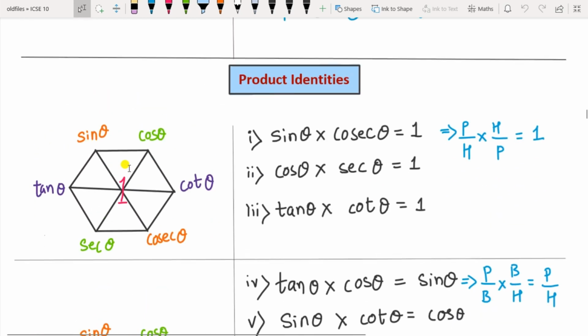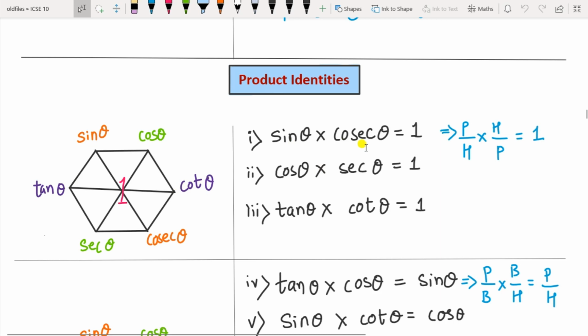Then comes the product identity. So again draw a regular hexagon, write 1 at the center here. So the product identity means multiplication here. The functions which are at either end of this diagonal, that is sin into cosec, its product is equal to 1 here. So sin into cosec equal to 1, cos into sec equal to 1, tan into cot equal to 1. I have shown with the different color so you can get it very easily.